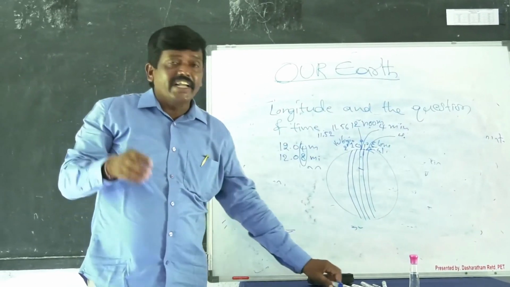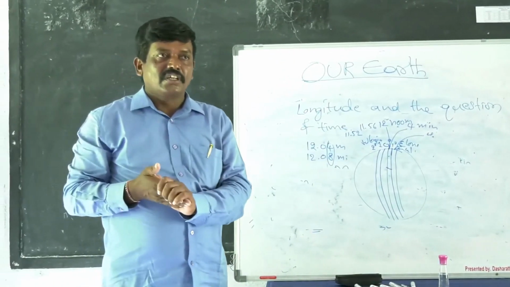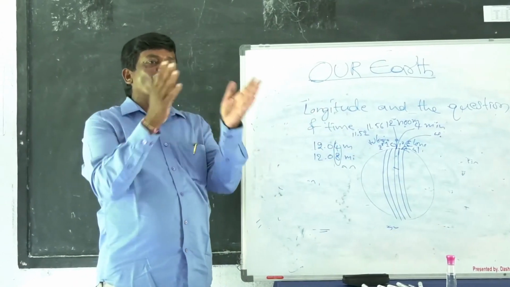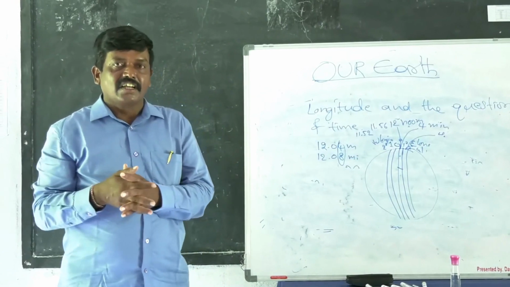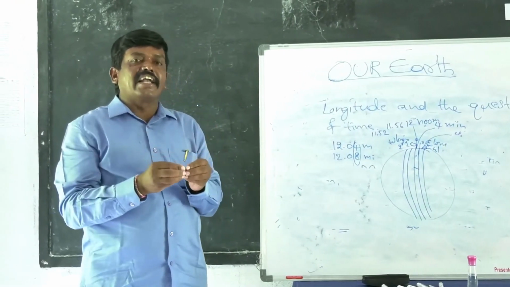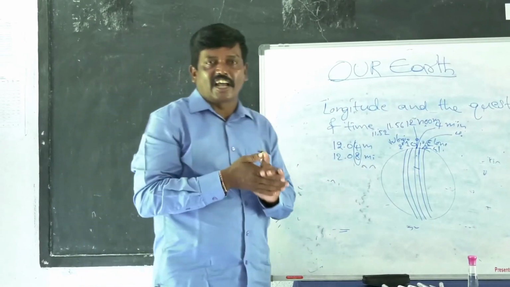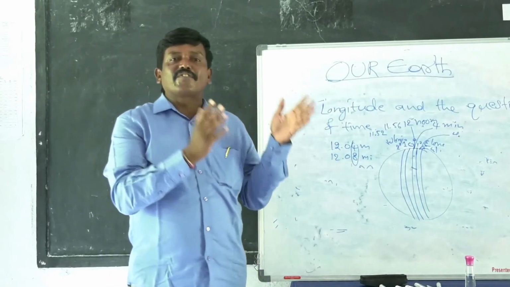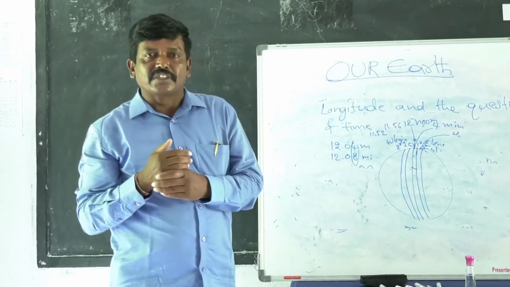But every country is extended between certain longitudes. If the people living in that area follow their local time, it will lead to confusion and inconvenience. That's why every country has to follow a certain local time as the standard time. Otherwise the people may not perform their duties and it will lead to a lot of confusion.